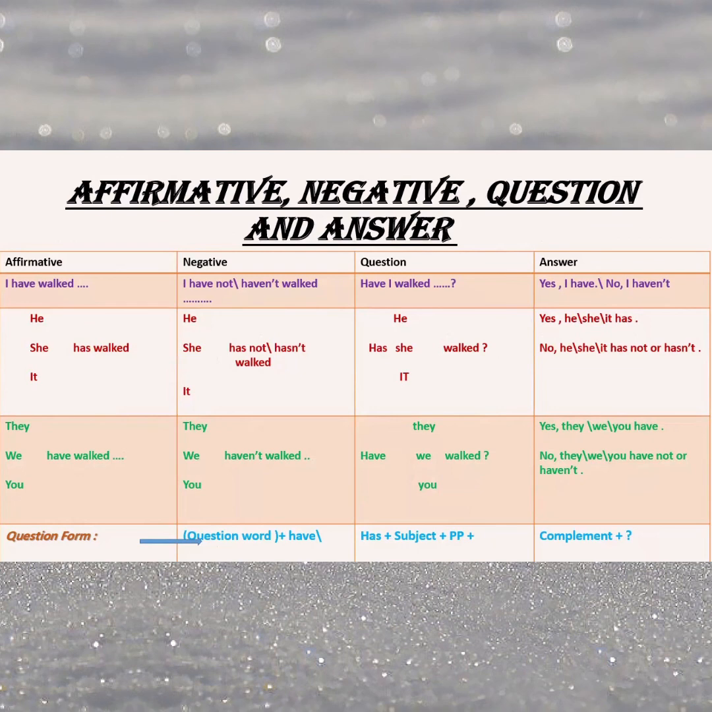He or she or it has walked. He has not, he hasn't. She has not, she hasn't. It has not, it hasn't. Has he walked? Has she walked? Has it walked? Yes, it has. No, it hasn't. I think this is enough here because the idea is very easy for you to understand.